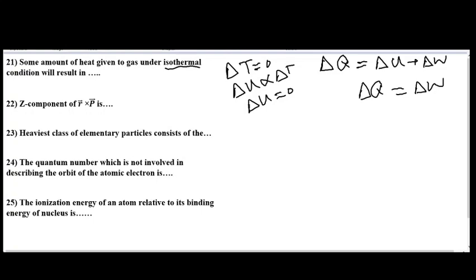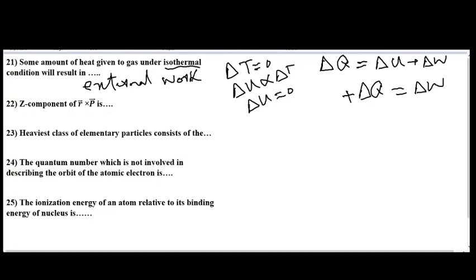Now, as given in the statement that heat is given to the gas, that is, heat is positive, so work done is positive. Positive work done in thermodynamics means that the gas does external work, and if work done is negative, it means that the surrounding works on the system. So the answer to question number 21 is external work done. That is, the heat given to the gas under isothermal condition will result in external work done.